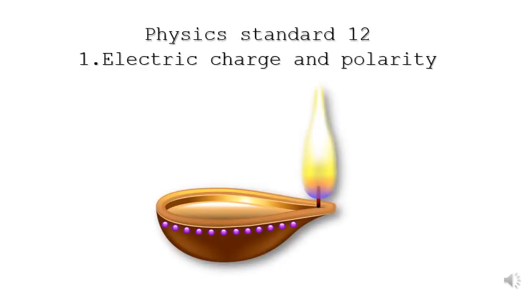In this particular lecture, I have covered standard 12 physics, part 1, which is the central board course. The first topic is electric charge and its polarity. The theoretical part of this chapter is quite lengthy, but to make it more interesting and simplified, I have attached a simplified pictorial. So let me try to explain physics standard 12, chapter 1: electric charge and its polarity.